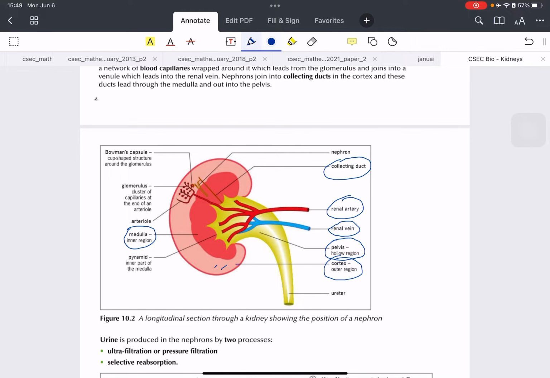We'll talk about the whole processing of urine very soon. But in short, the urine is processed by these two main structures here, the Bowman's capsule and the glomerulus. And finally, we have the pyramid, which is the inner part of the medulla. It's part of the medulla.